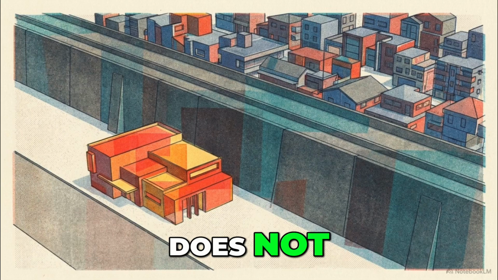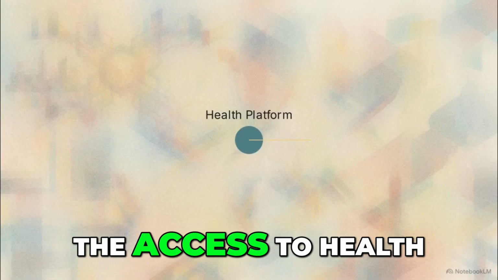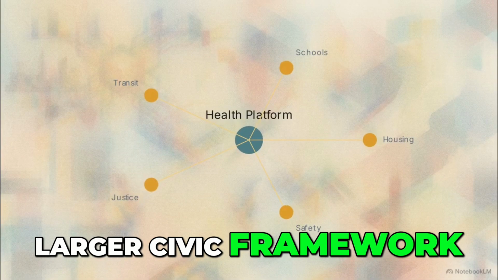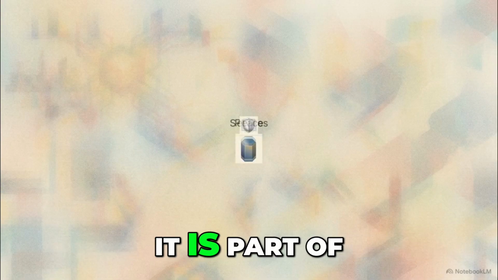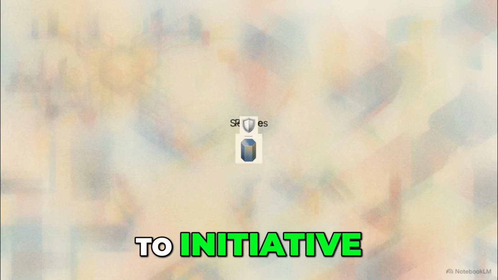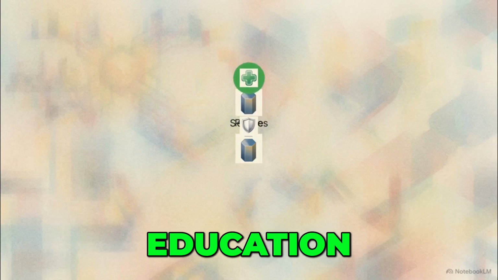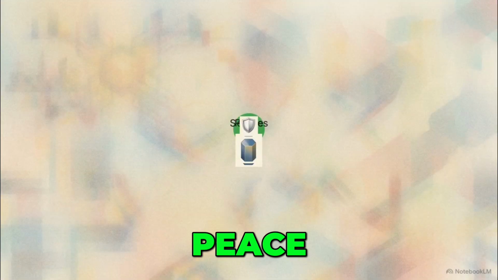Health infrastructure does not exist in a vacuum. The Access to Health platform is one operational node within a much larger civic framework. As this diagram shows, it is part of the CoTrackPro Access to initiative, locking in alongside operational systems for justice, education, housing, services, peace, and safety.